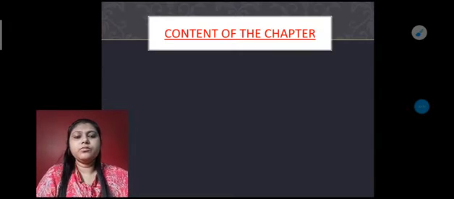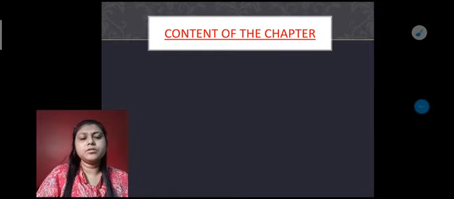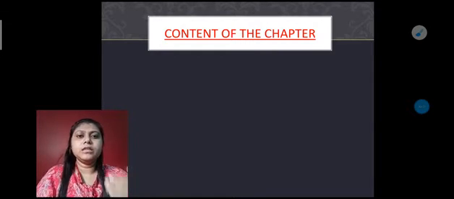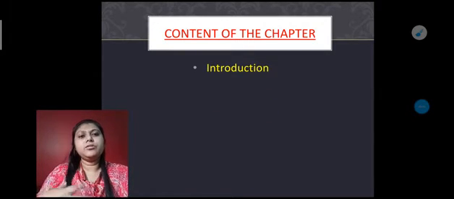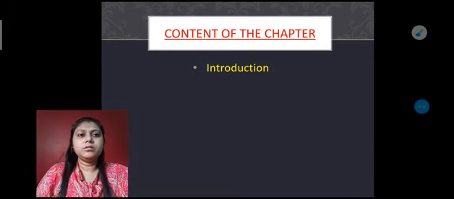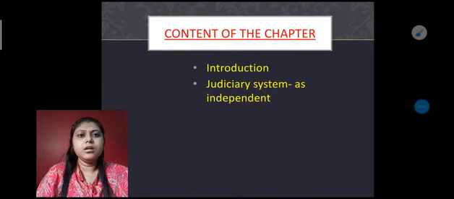So let's see what the topics are which you have to know in this chapter. The first one is a little introduction about the chapter and the topic, so that you get a hint about the judiciary system. Then you have to know the inner details: what is the judiciary system, why the judiciary system should be independent, and what is the role of the judiciary system.